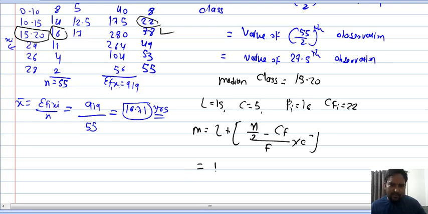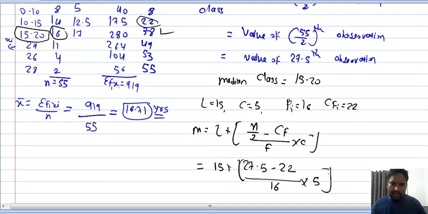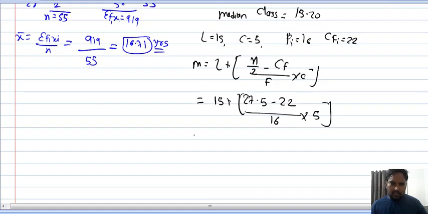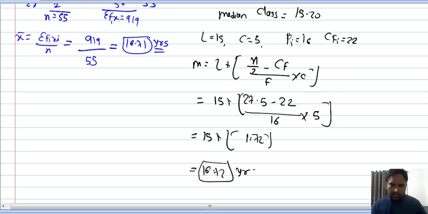So 15 plus 27.5 minus 22 divided by 16 multiplied by 5. If you solve the bracket, the answer is 1.72. So 16.72 will be the answer of median.